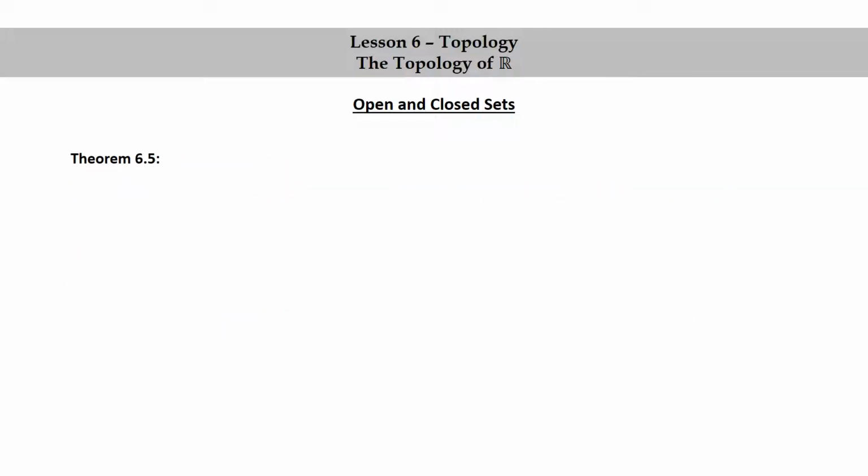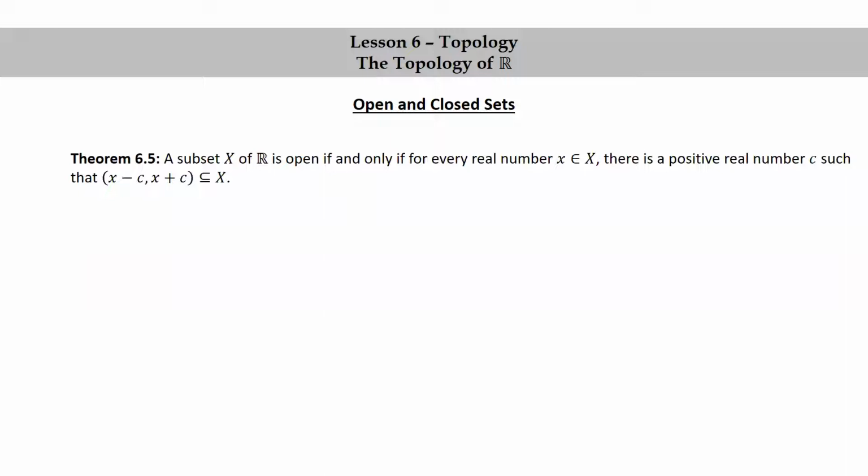Theorem 6.5. A subset X of R is open if and only if for every real number, little x in big X, there's a positive real number c such that the open interval (x minus c, x plus c) is a subset of big X. Now, I just want to mention that the second half of this theorem is what many authors use as the definition of what it means to be open.